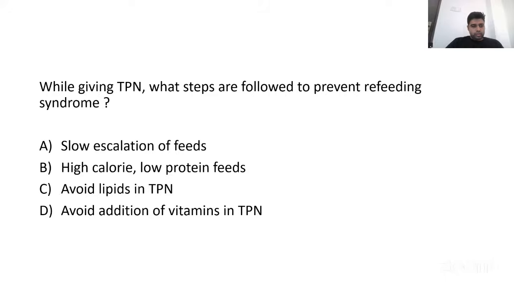So another question was, while giving TPN, what steps are followed to prevent refeeding syndrome? So options are A, slow escalation of feeds. Option B, high calorie, low protein feeds. Option C, avoid lipids in the total parenteral nutrition. Option D, avoid addition of vitamins in total parenteral nutrition. So let's see what are the steps to avoid refeeding syndrome when you are planning to give total parenteral